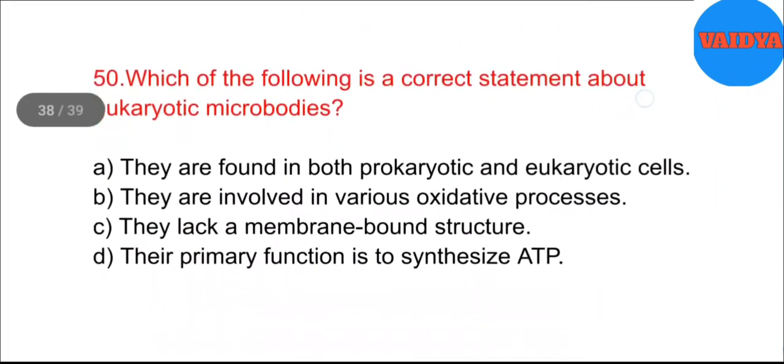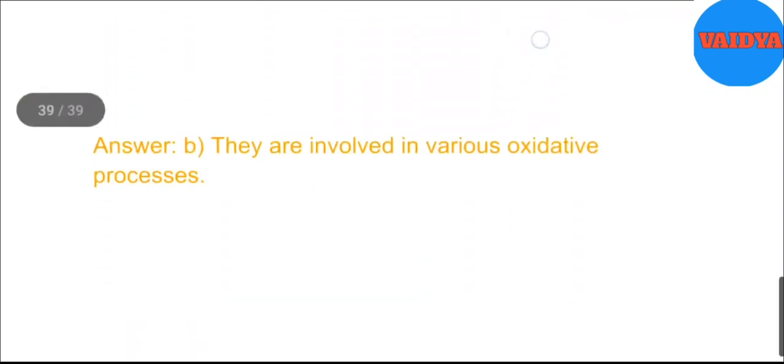50. Which of the following is a correct statement about eukaryotic microbodies? A. They are found in both prokaryotic and eukaryotic cells. B. They are involved in various oxidative processes. C. They lack a membrane-bound structure. D. Their primary function is to synthesize ATP. Answer. B. They are involved in various oxidative processes.